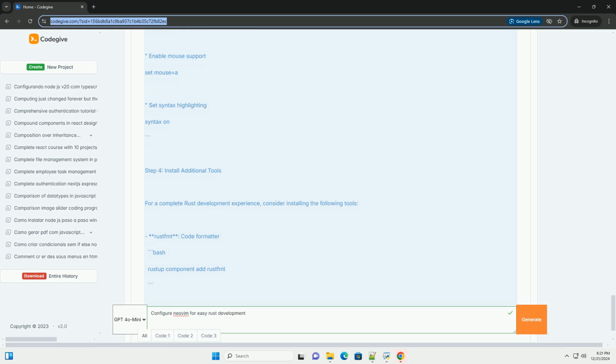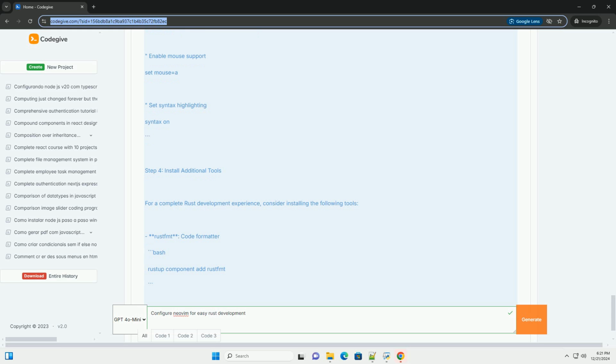Here's a simple example of Rust code to test your setup. Rust. fn main() { let greeting = "Hello, world!"; println!("{}", greeting); }. Conclusion. You now have a fully configured Neovim for Rust development, complete with LSP, auto-completion, and syntax highlighting.